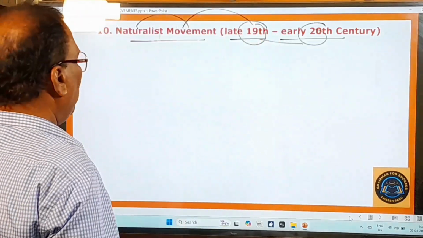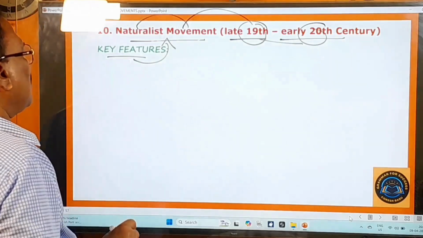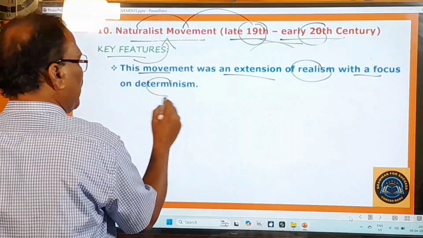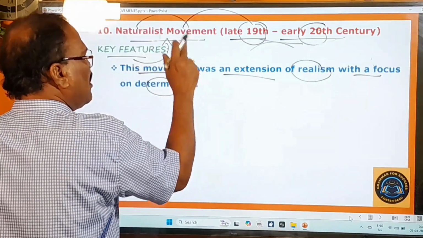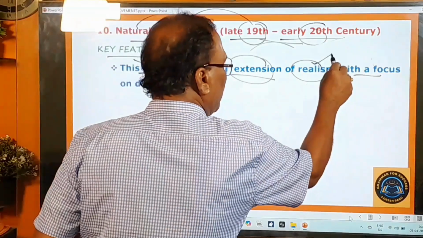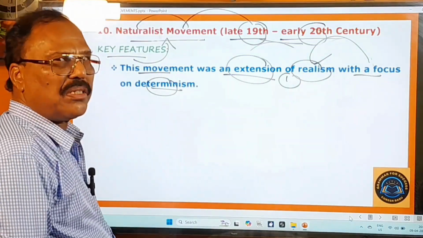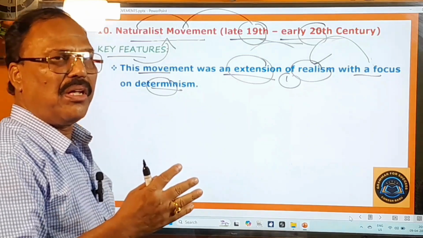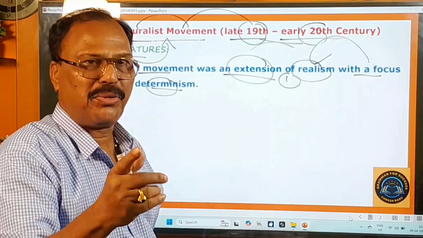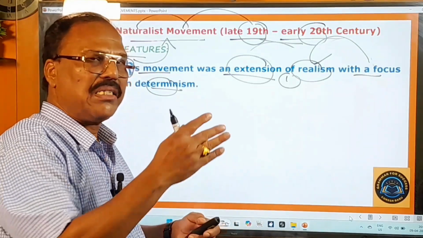Keep those things in your mind, and now let us learn about the key features of this movement. What are the key features? This movement was an extension of realism with a focus on determinism. An extension means a prolongation of the realist movement. That's the first point. And it focuses on determinism. Determinism is a kind of doctrine that God, who knows all about the events that are going to happen to you, will guide you through all those things towards salvation. So that is some kind of doctrine.